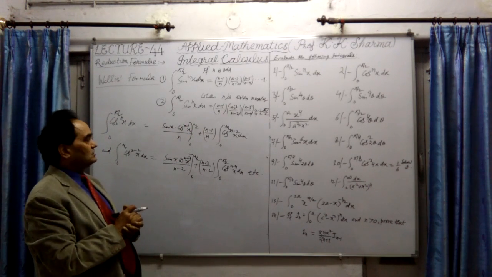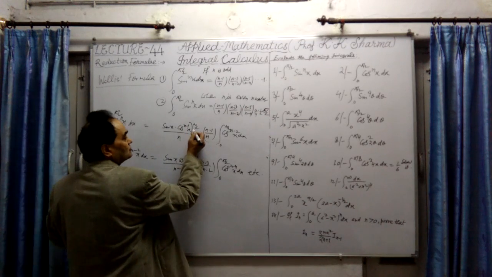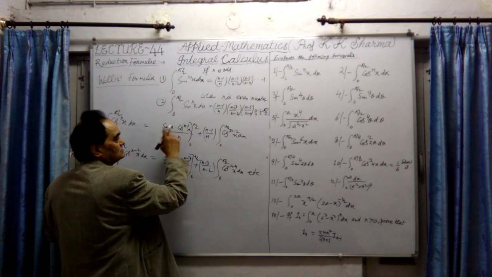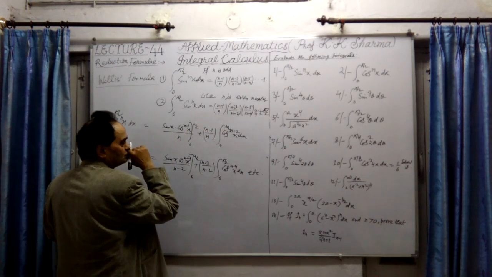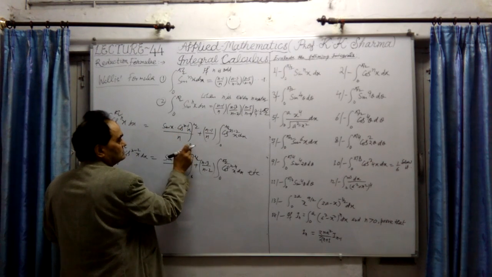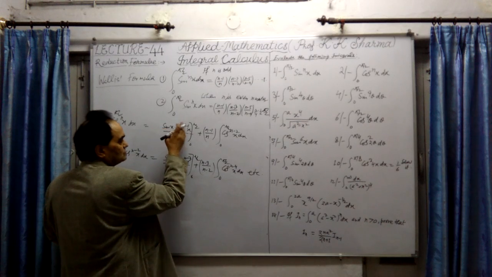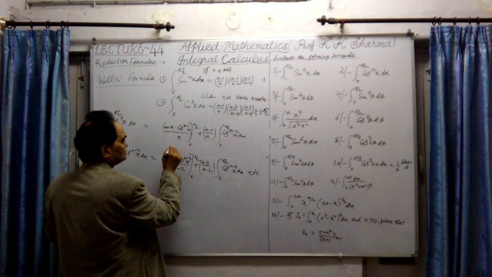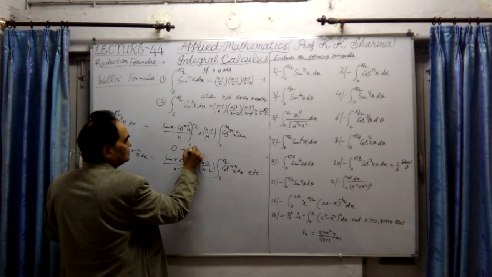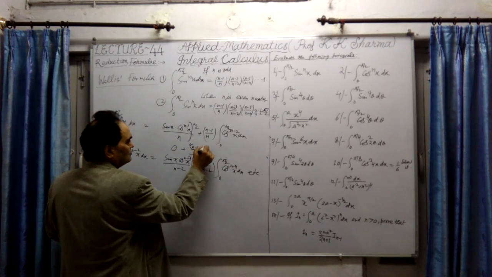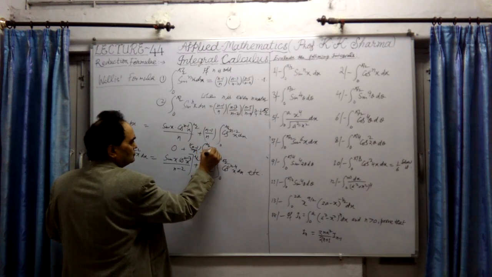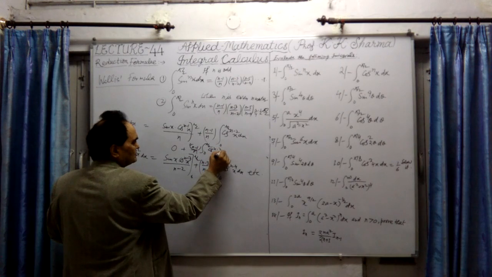For the odd powers, cos pi by 2 is 0, and when sin 0 is 0, this value will be 0. So here 0 plus only (n minus 1) upon n into the integral from 0 to pi by 2 of cos^(n minus 2) x dx.